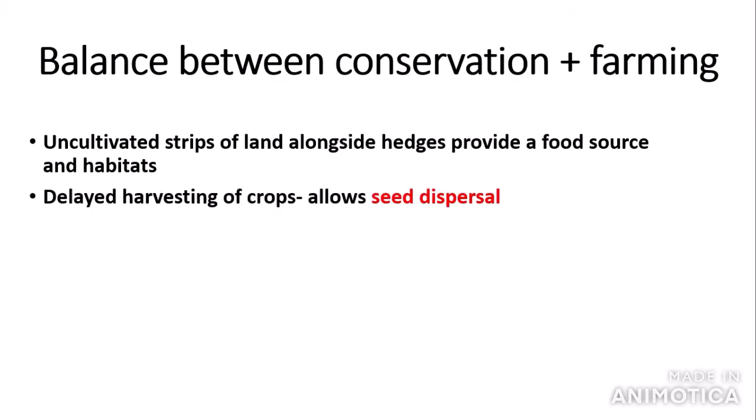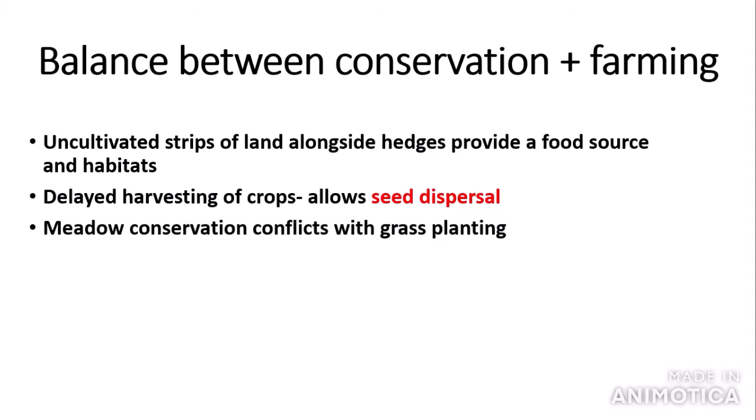Also, farmers can do the delayed harvesting of crops, which allows seed dispersal, so increasing species diversity as more crops are growing. And another controversial point is that meadow conservation, so in species such as wildflowers, which provide habitats for many different organisms, conflicts with grass planting. Grass planting would be beneficial for livestock breeding, for food demands once again.